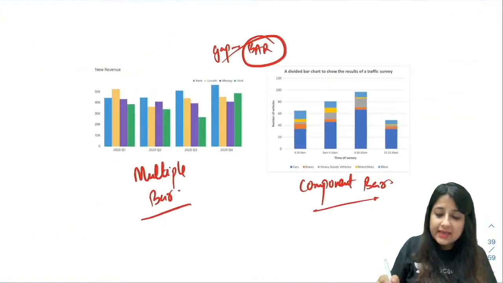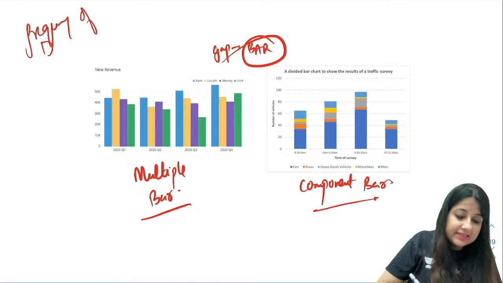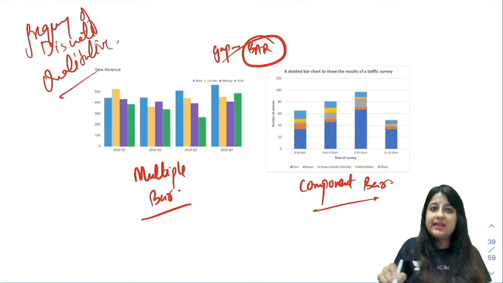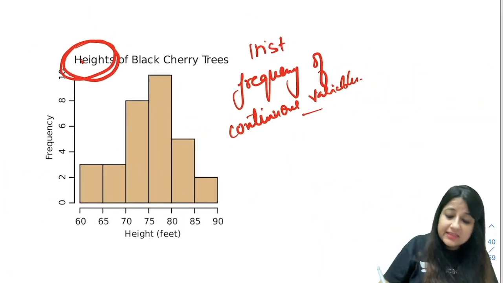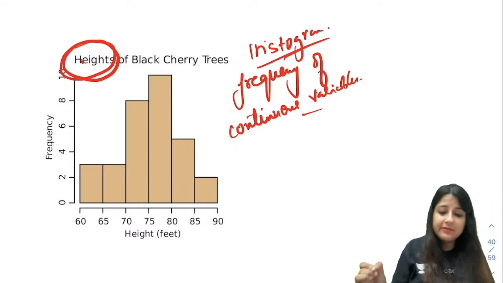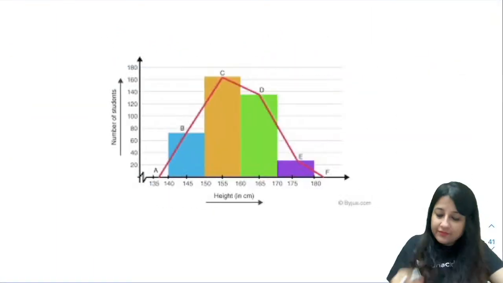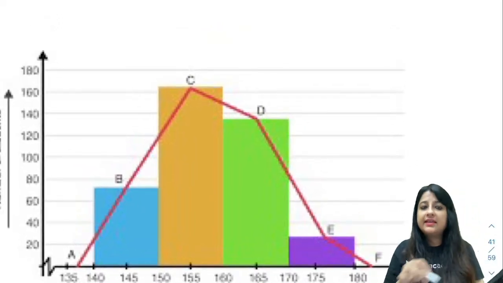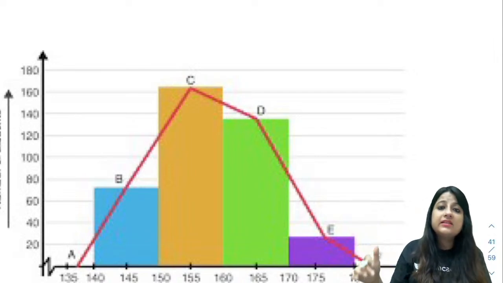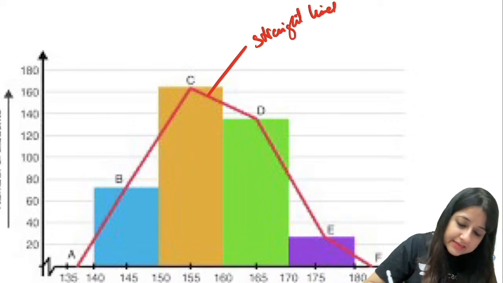Either I'll just write it, okay? Either you say frequency of discrete variable, or you call it qualitative. Qualitative is always discrete, like gender, religion. But here it is a continuous variable. So frequency of continuous variables we are representing by histogram, like height. Height is continuous. Now if you join the midpoints over here, can you see we have joined the midpoints of the histogram by straight lines?